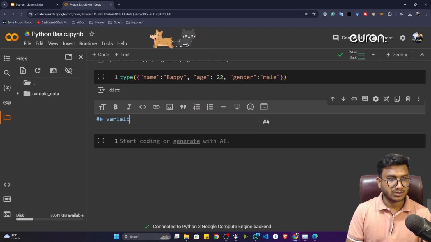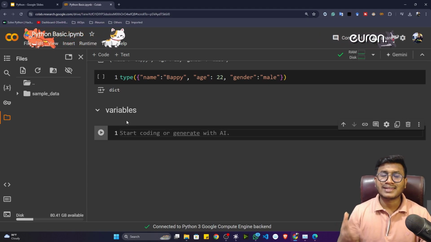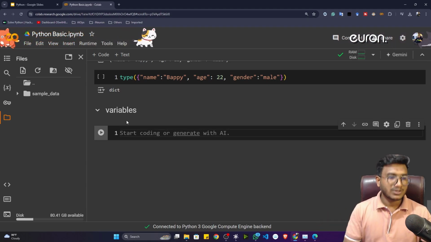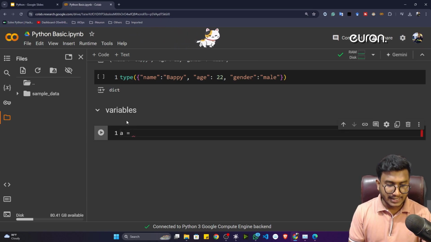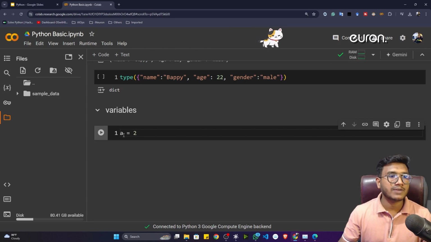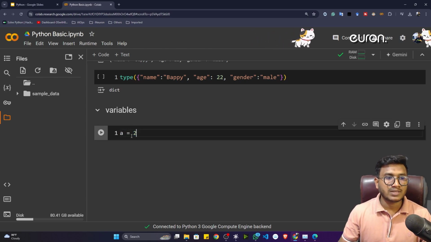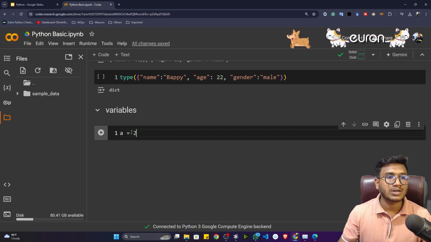Variables. A variable is nothing but a container and it can store any kind of value. Let's take one example. Let's say a is a variable, and inside that I'm storing 2. So here a is a variable and 2 is the value. That means a contains 2, a is the container and it is containing this 2. That's why a is the variable and 2 is the value.